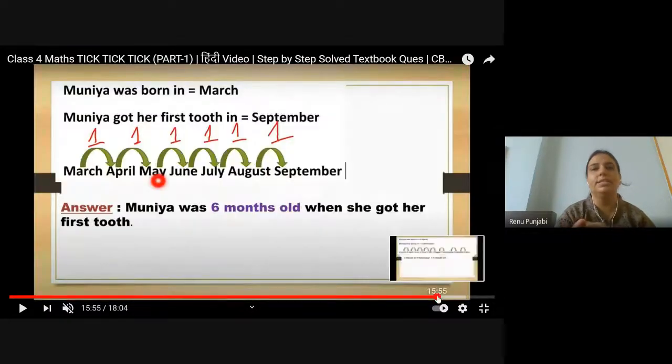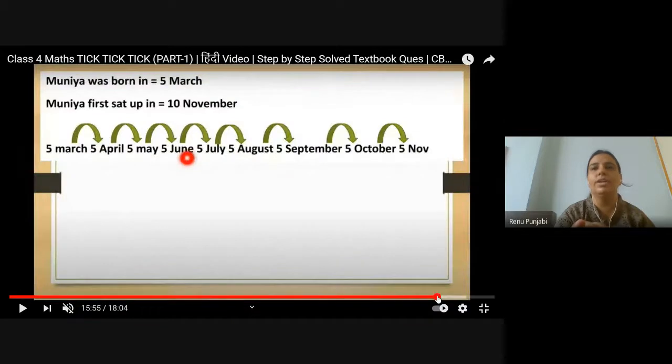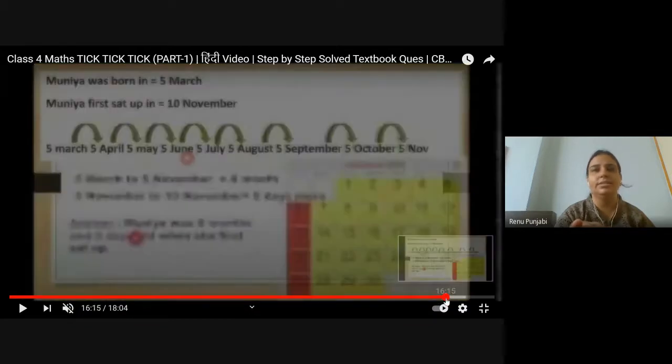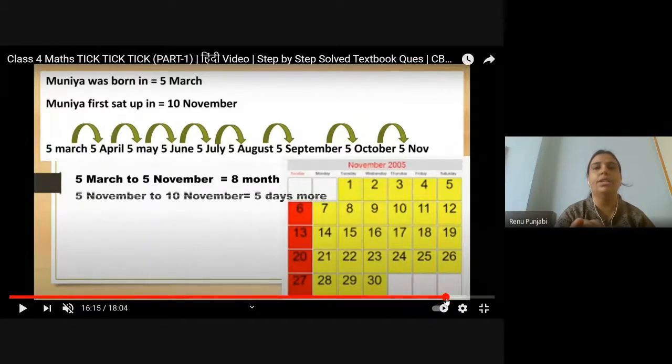Now go to the next page. This also we have done. How to count the number of days for any of the activity: you start from that day and the next will be completed on the next month.